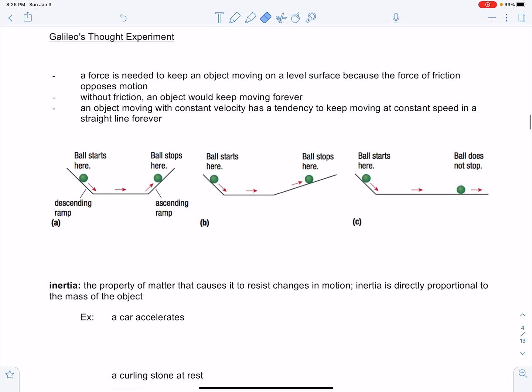Inertia is defined as the property of matter that causes it to resist changes in motion. Inertia is directly proportional to the mass of the object. So I want you to imagine a mouse on a skateboard. I'll do my best, bear with me. And this mouse is on a skateboard.